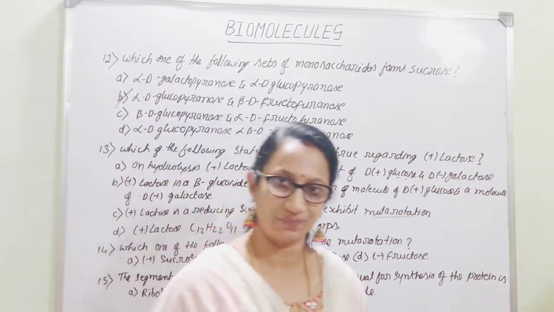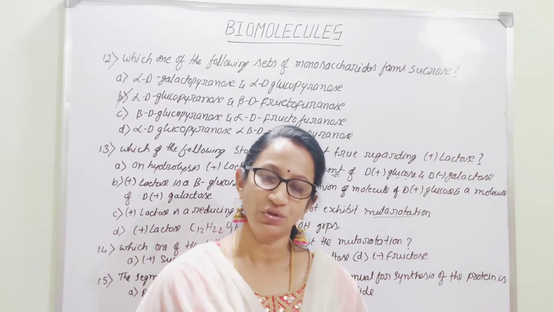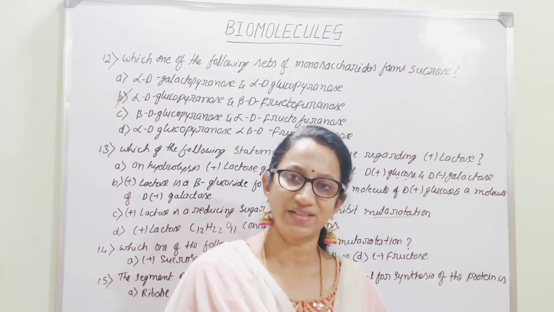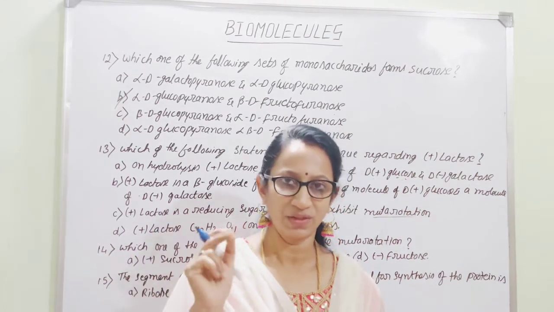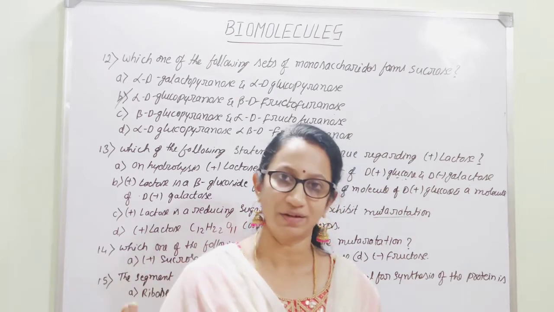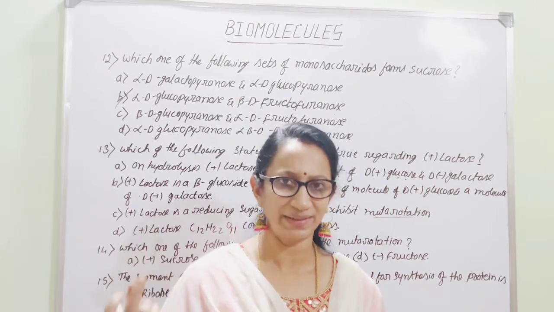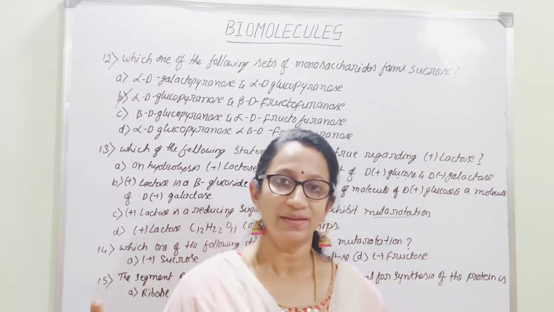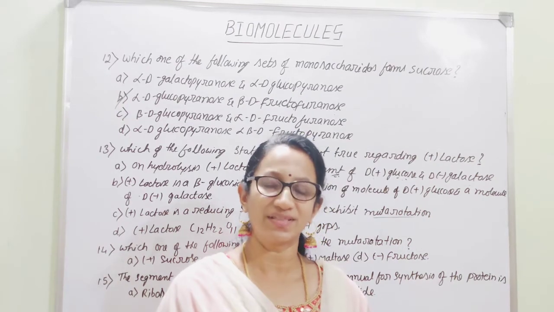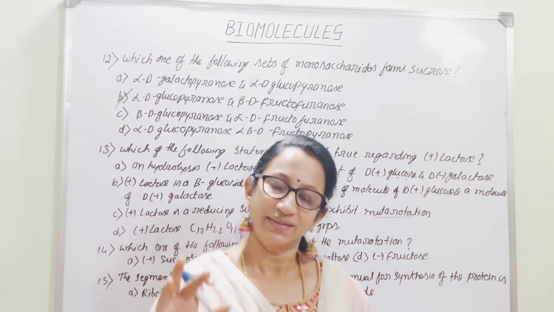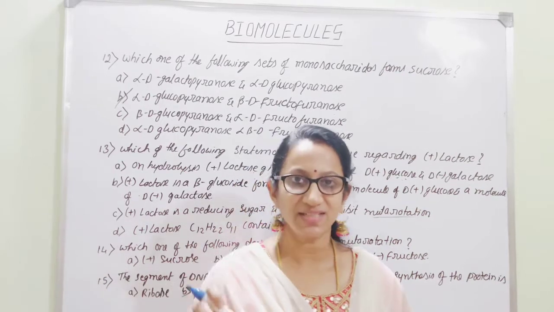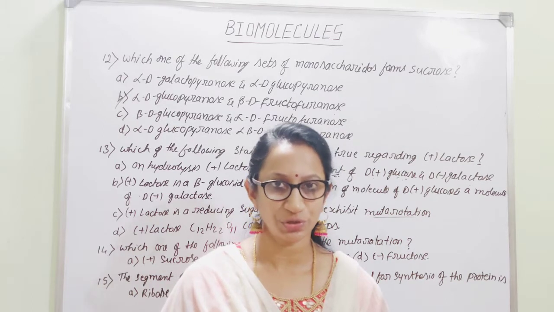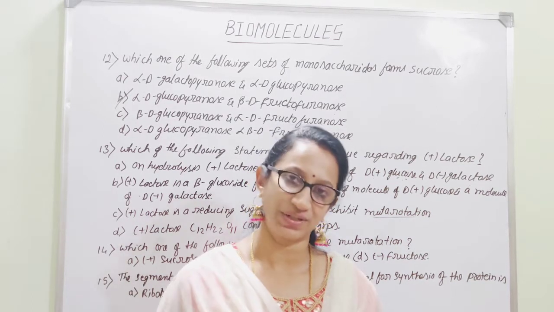Which saccharides will exhibit mutarotation? Those having a free aldehydic group or ketonic group exist in different anomers. Glucose exhibits alpha form and beta form. Alpha glucose and beta glucose are said to be anomers. One form changes into the other form, the process where one anomer changes into another anomer is called mutarotation. This process continues until they reach the equilibrium state. So whichever reducing sugars we consider, they will undergo this mutarotation process.